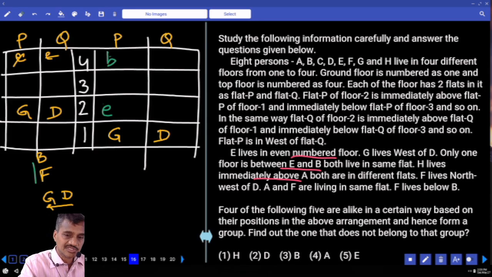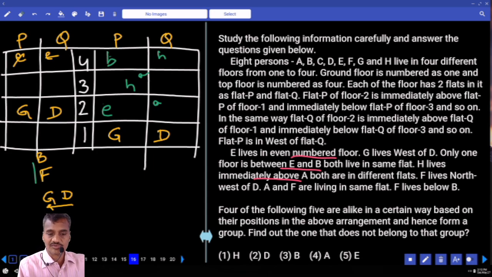Then H is immediately above A. Now if H is here, A will be here. Clear? H is immediately above A. Or if A is here, H will be here. Follow or not? And H is immediately above A, and F lives to the northwest of D.